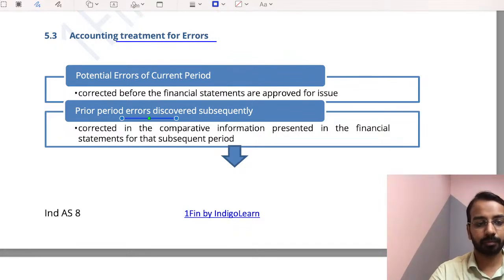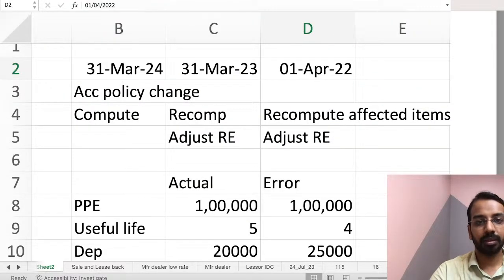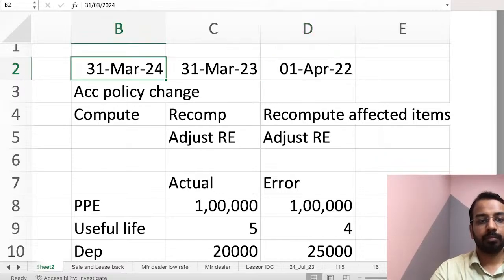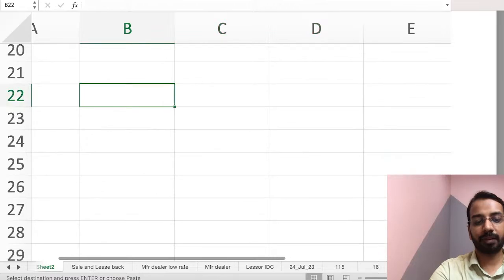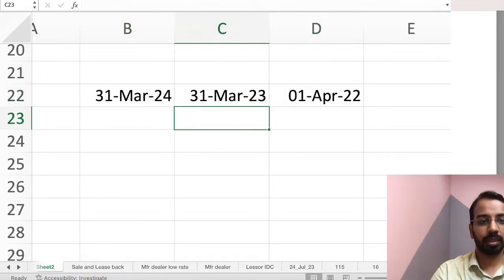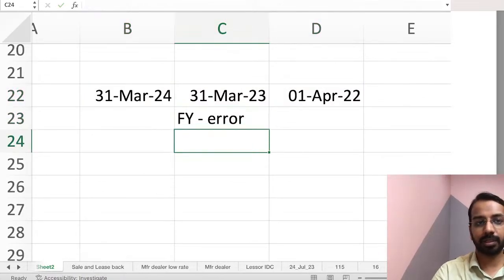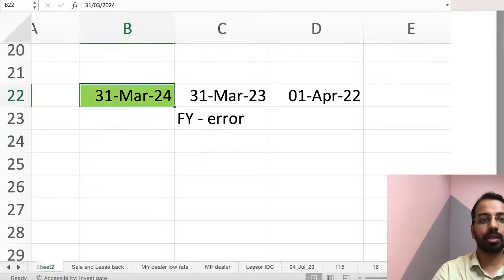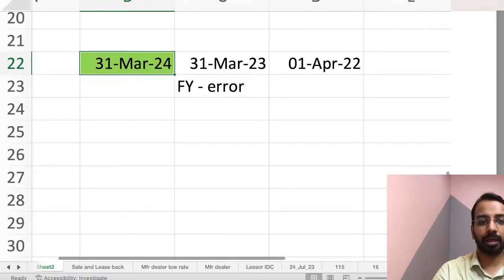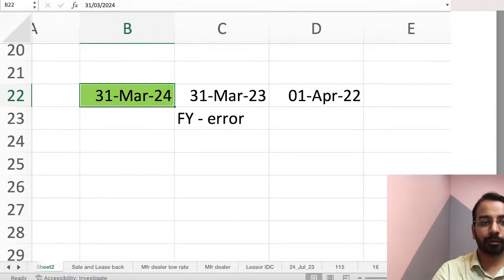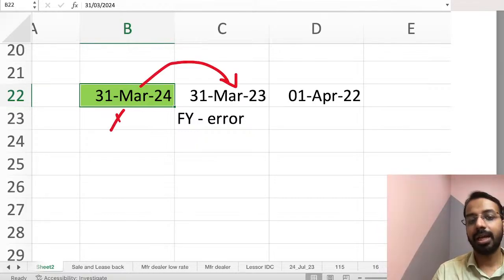For example, error happened in this financial year, and we are preparing financial statement of this financial year, that is 24. Now here what the standard says is, you identified error pertaining to this period, don't give the impact in this period in P&L. Go back to the previous period. In that period, do the adjustment and close it.